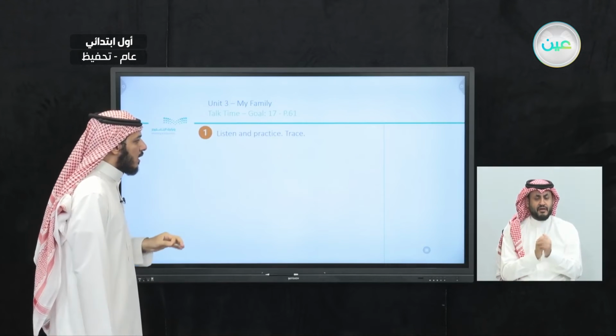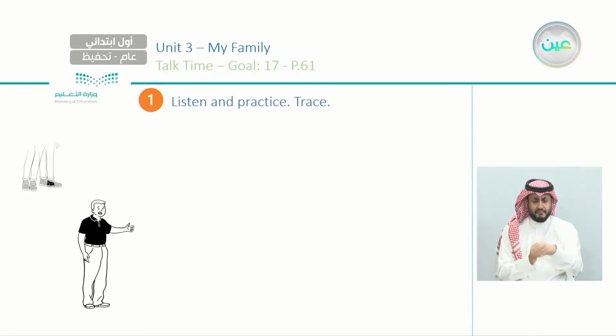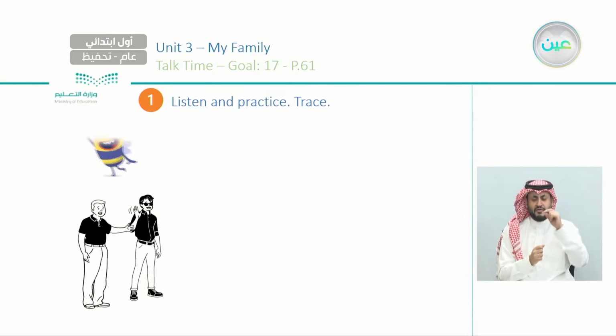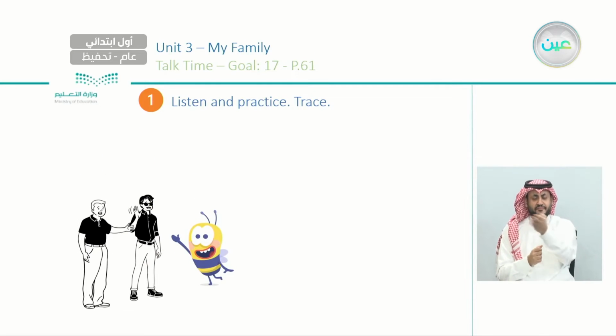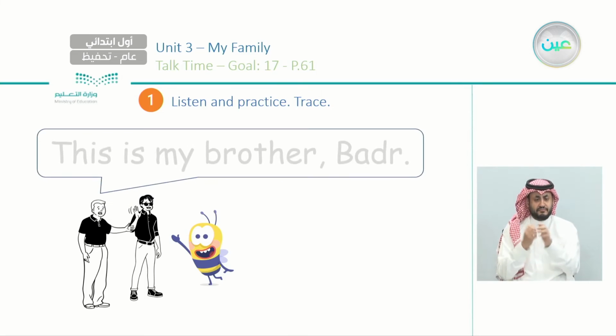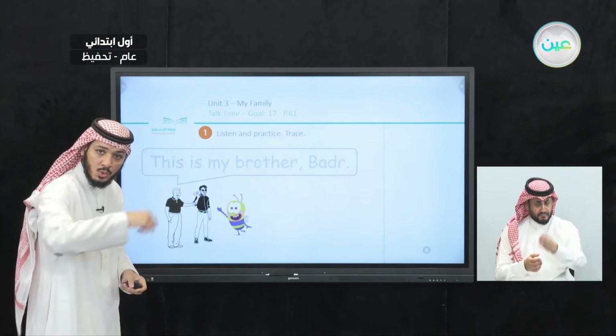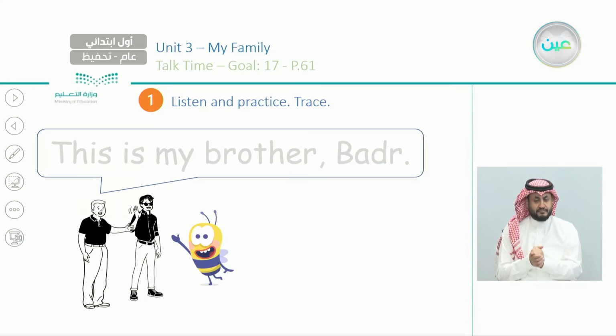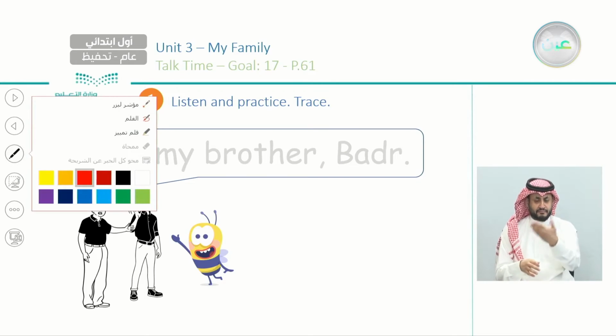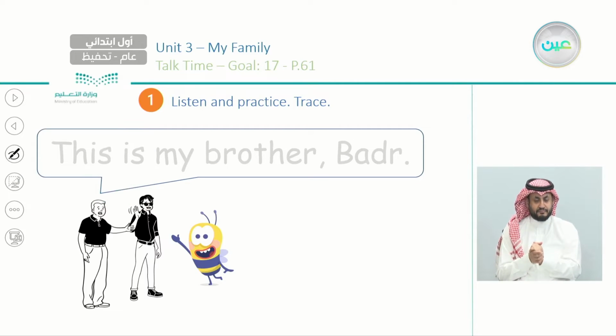Listen and practice, trace. We have now a man here, another man, and a bee. So we have 3 characters here. The first one says, this is my brother, Bedr. What will we do here? We will trace. Catch a pen and write the letters over it.